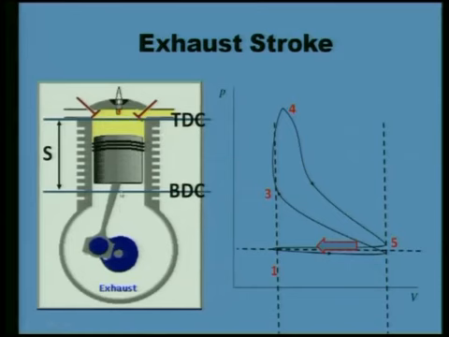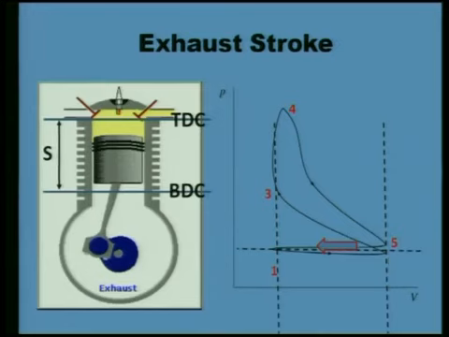So the burnt products do not go out into the atmosphere at the same rate at which the piston moves upward. The exhaust stroke pressure is always higher than atmospheric. The 5 to 1 line is higher than atmospheric.